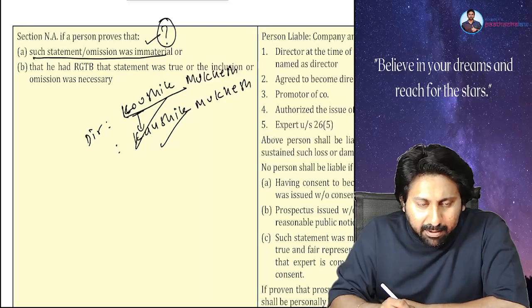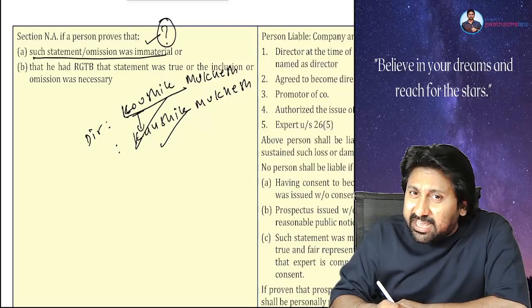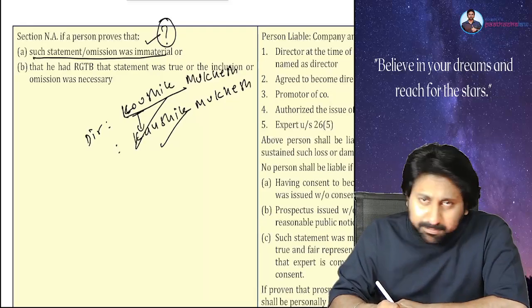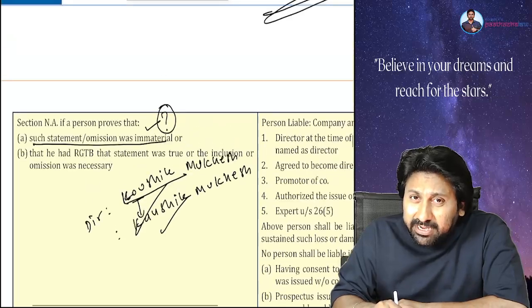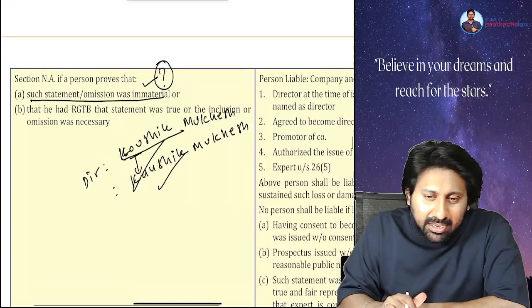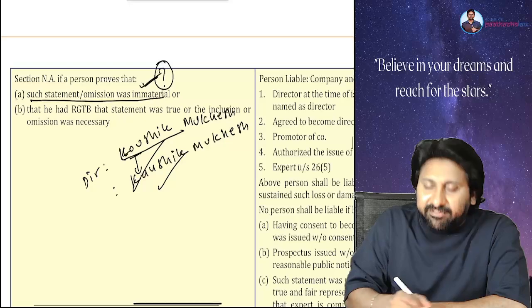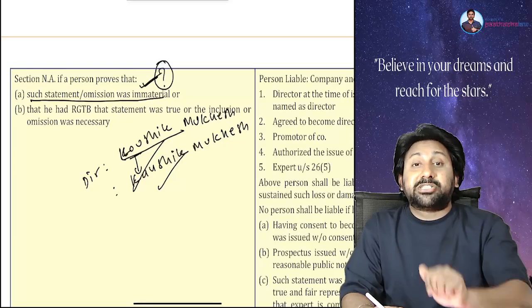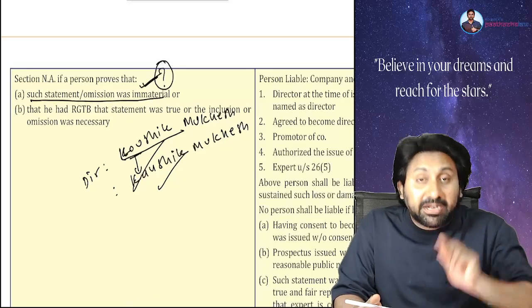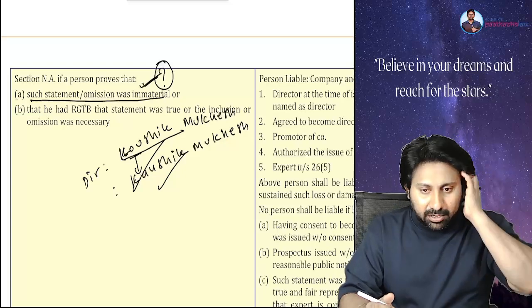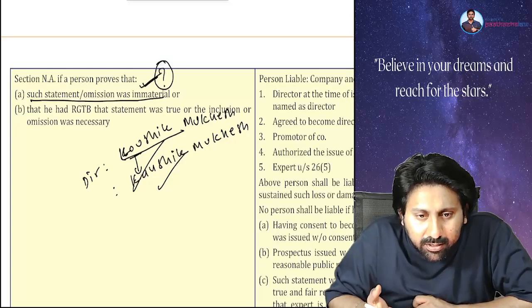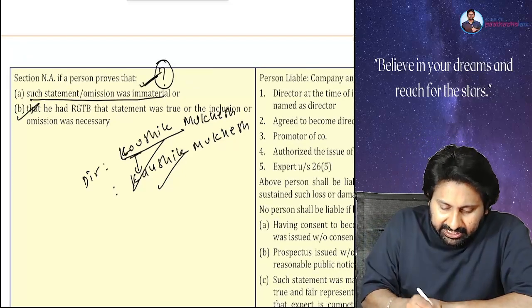Now tell me, is there a misstatement or not? If that be the case, yes, a misstatement is there. But is that misstatement material or immaterial? Immaterial. Then 447 liability will not get attracted, though there is a misstatement, because the impact of that misstatement is immaterial. Everyone understood? Next, the second one.